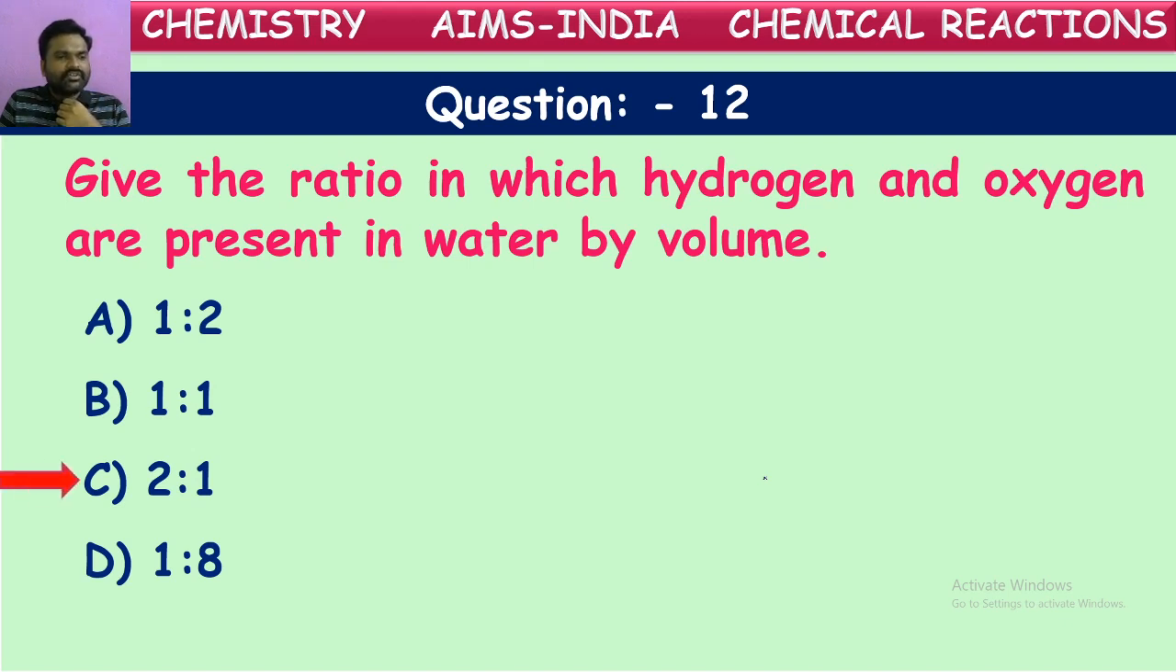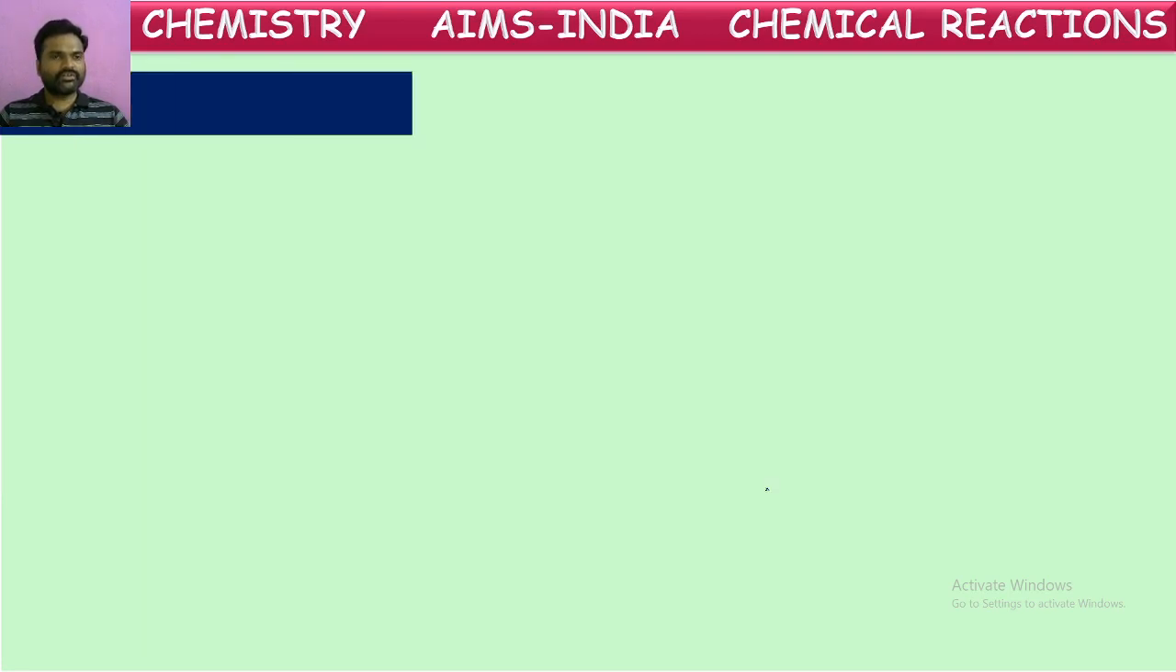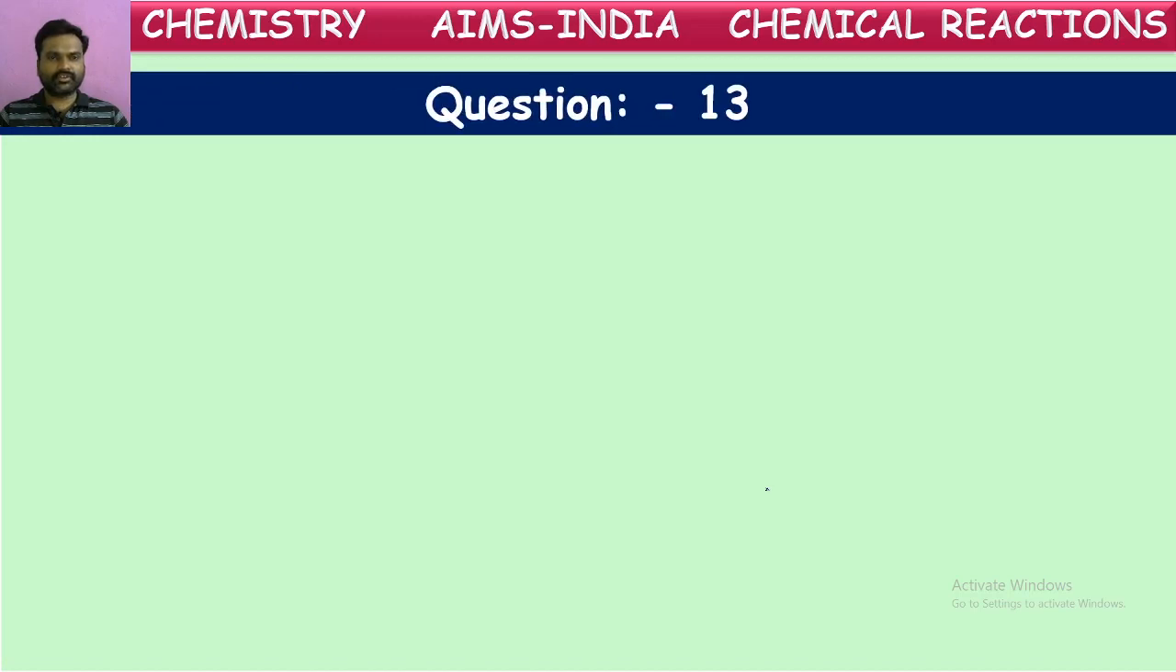Yes, it is 2:1. If you see the molecular formula or composition of water, there are two hydrogen atoms combined with one oxygen. For each one volume of oxygen, two volumes of hydrogen are combining. So the volume ratio is 2:1. That's correct. Next, let us go to the next question.